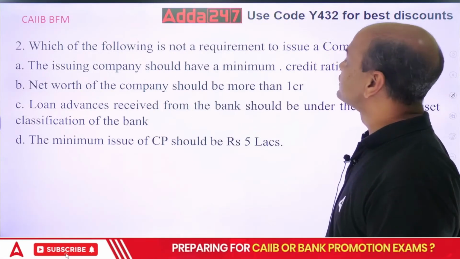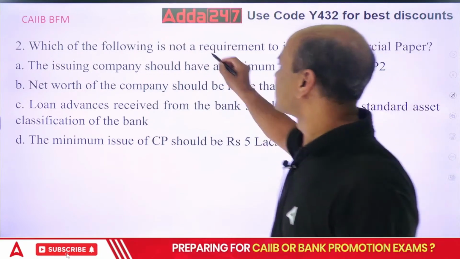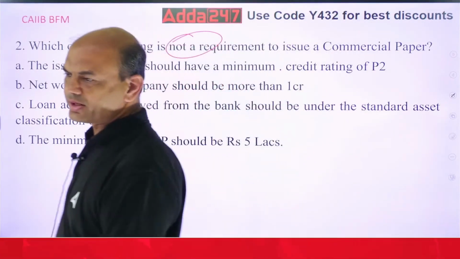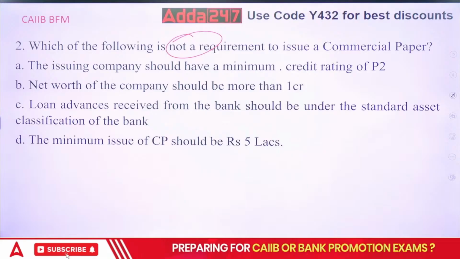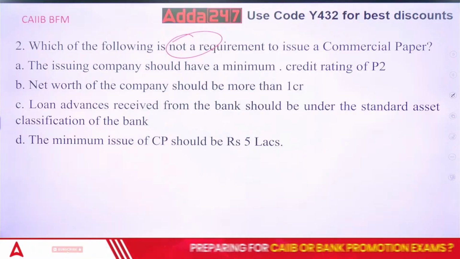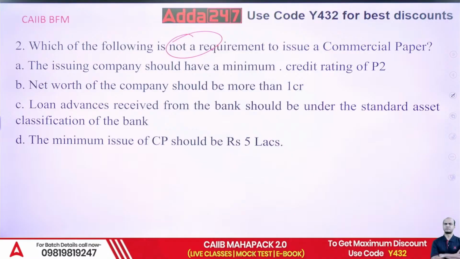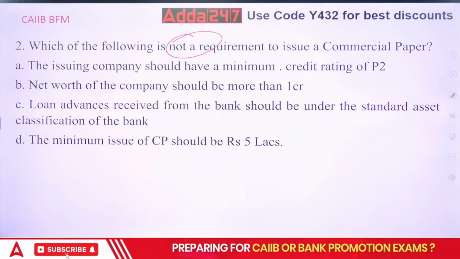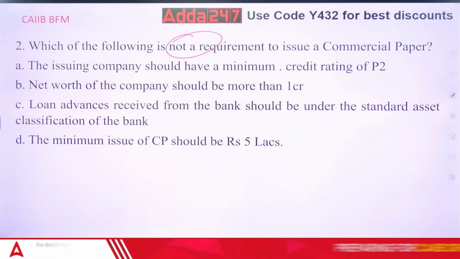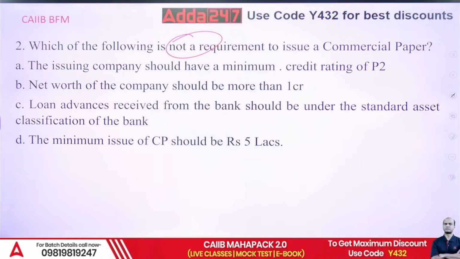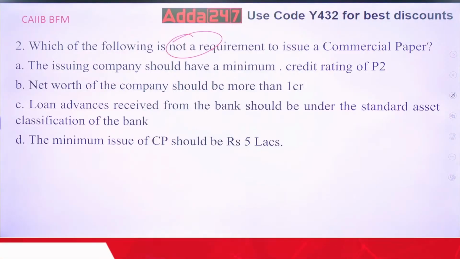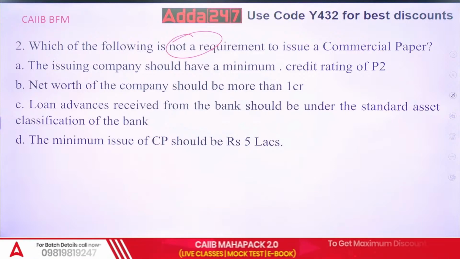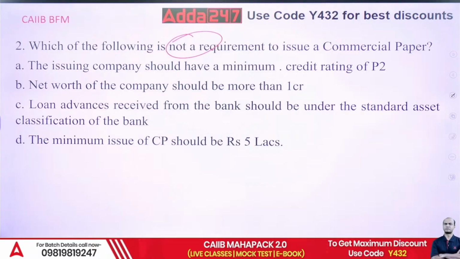Which of the following is not a requirement of commercial paper? Not, kindly note, not a requirement of CP. Very important question, very, very important because this will be there in the exam always. Some way or the other, they'll ask you this question. The issuing bank should have a minimum credit rating of P2. Net worth of the company should be more than 1 crore. Loan advances received from the bank should be under standard asset. And minimum issue of CP should be 5 lakhs.